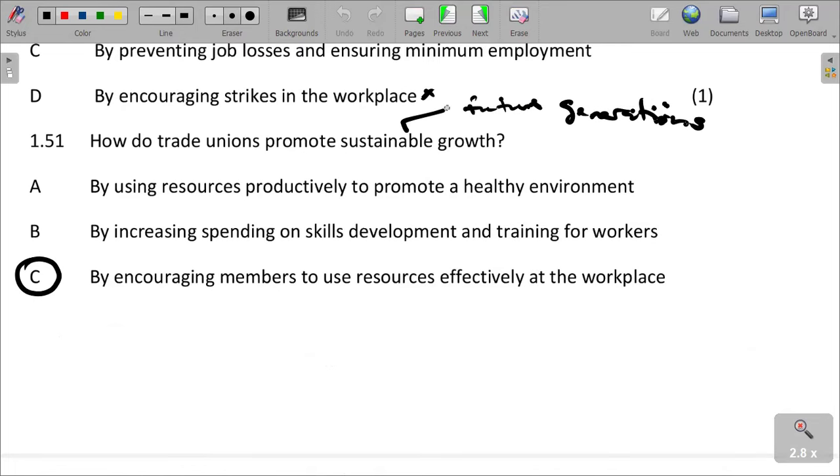So we are saying they actually encourage members to use resources effectively at workplace. Encouraging members to use resources effectively at workplace can promote sustainable growth.